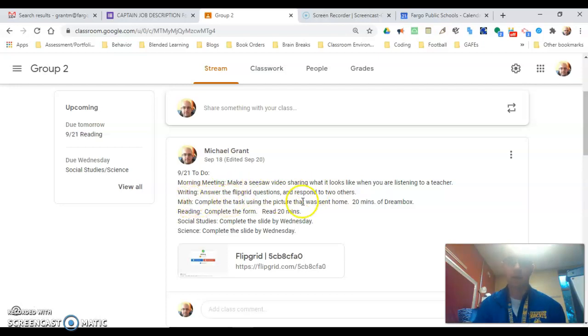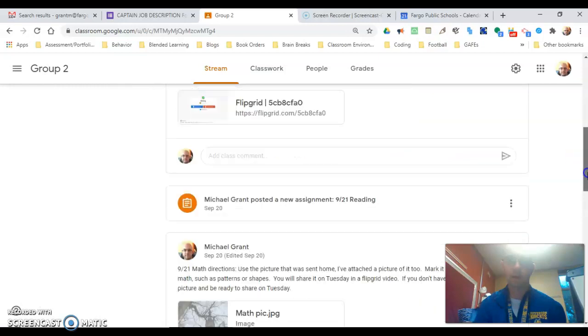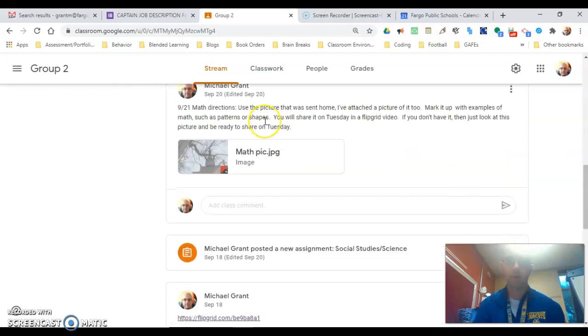Math, complete the task using the picture that was sent home. So let me explain math a little bit, and the Flipgrid link is right here, by the way. So for math, here are the directions. Use the picture that was sent home. I've attached a picture of it too. Mark it up with examples of math, such as patterns or shapes. So if you see any patterns, if you see any shapes, circle them right on it. Do whatever you need to do. And then tomorrow, you're going to make a Flipgrid video where you share what you noticed. If you don't have it, then just look at this picture and be ready to share on Tuesday.